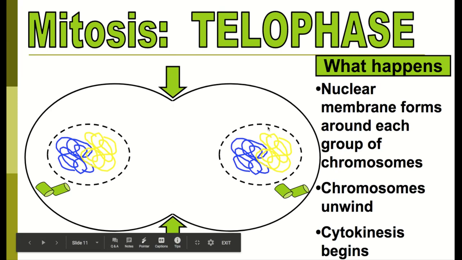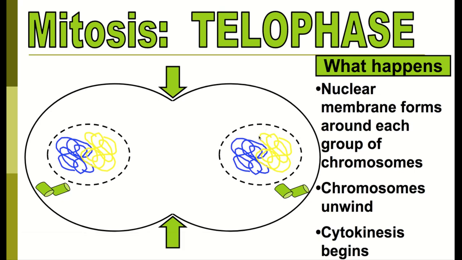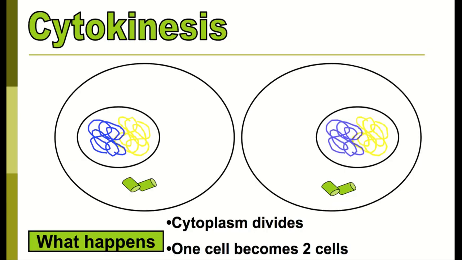So telophase, I can see my nuclear membrane reforming, so my DNA is going to be stuck back inside of the nucleus, my organelles on opposite sides, so we're about ready to fully split the cell. So that's where cytokinesis takes place. The cytoplasm fully divides. 1 cell becomes 2 identical daughter cells.